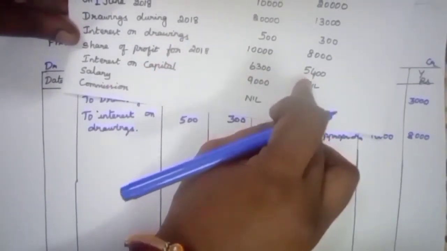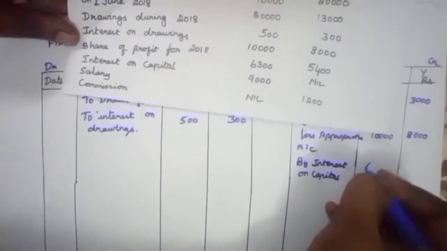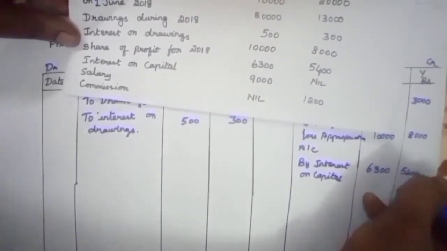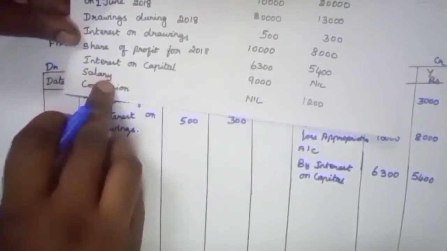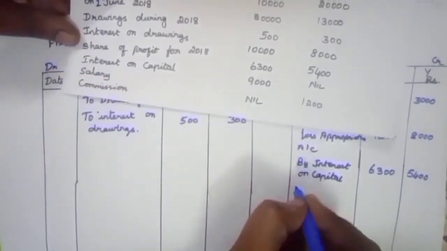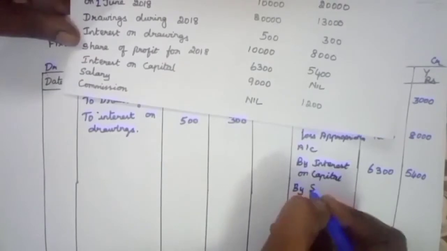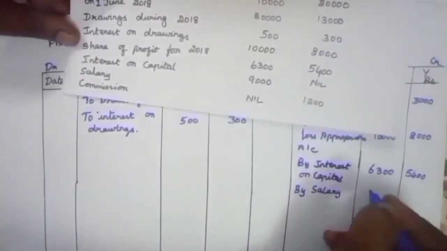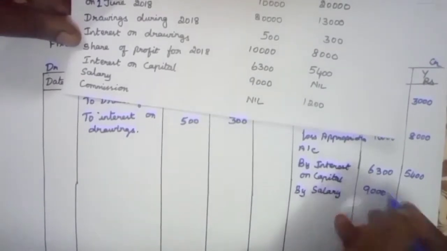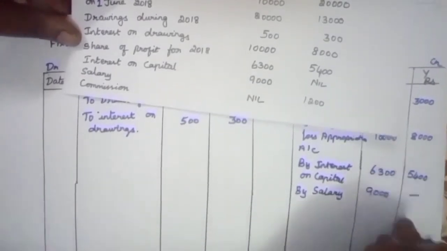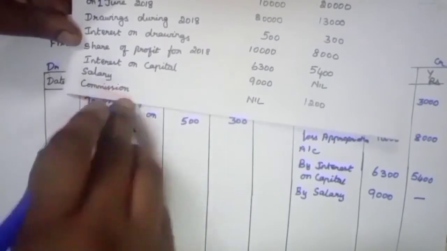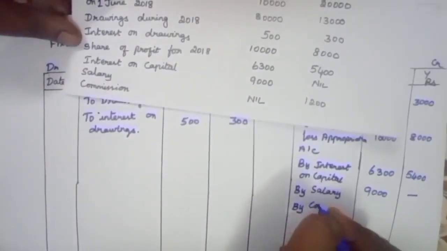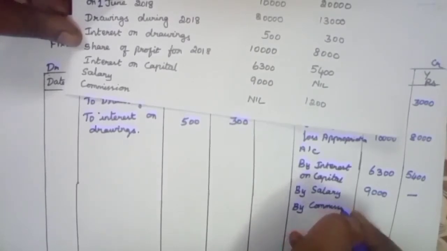$6,300, $5,400. Salary by salary. 9,000 for X. For Y, no salary. Commission. Commission will also appear on the credit side of partner's current account.